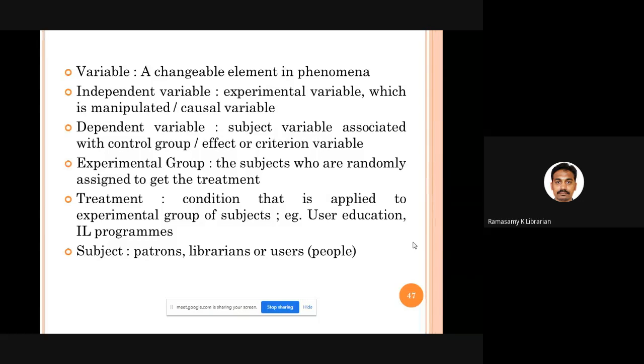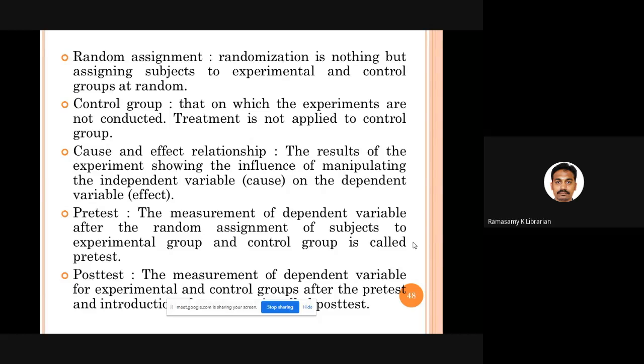I told you about the experimental group. What is a treatment? Treatment is a condition. For one group you are giving tuition, the other group you are not. For one group you are conducting a user education program, in the other group you are not. This is called treatment. Subject means the students, faculty members, research scholars, librarians, all are the subjects of your experimental research. Then comes random assignment. You are deciding who will go to the control group and who will go to the experimental group.